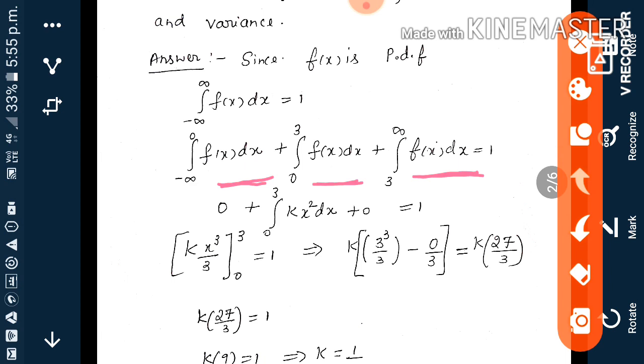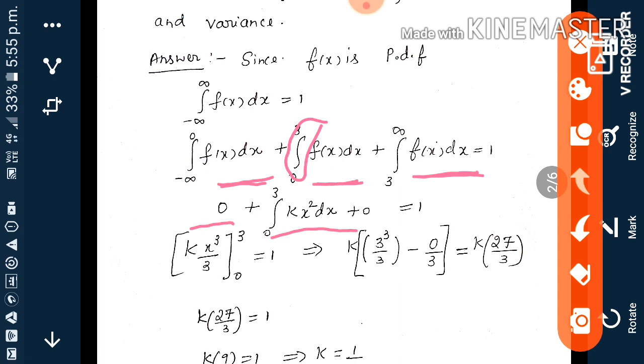From minus infinity to 0, f of x is 0. By the given f of x, between 0 and 3 it is kx square, otherwise it is 0. So between 0 and 3 it is kx square. Beyond that, minus infinity to 0 is also 0, and 3 to infinity is also 0.